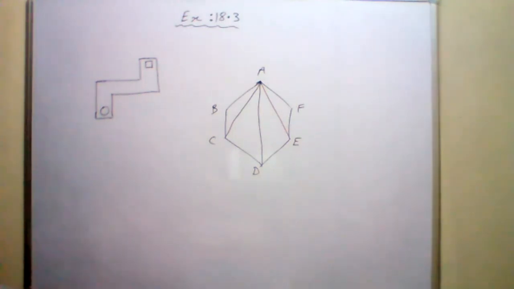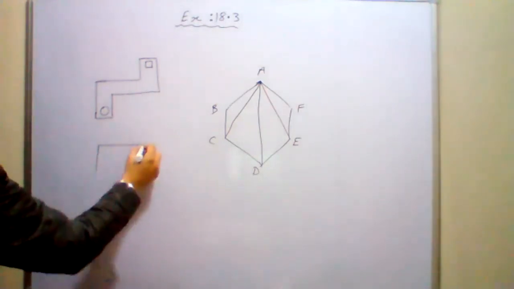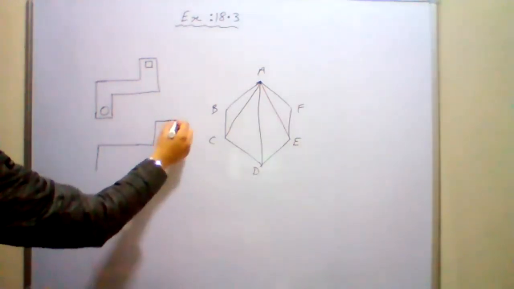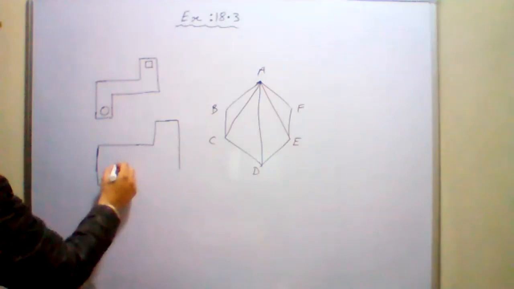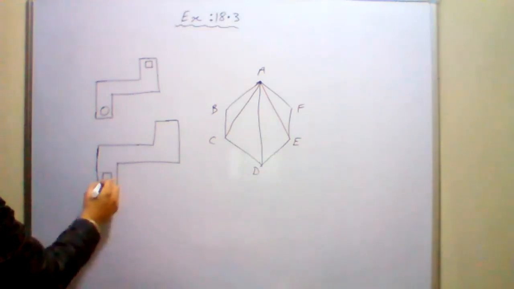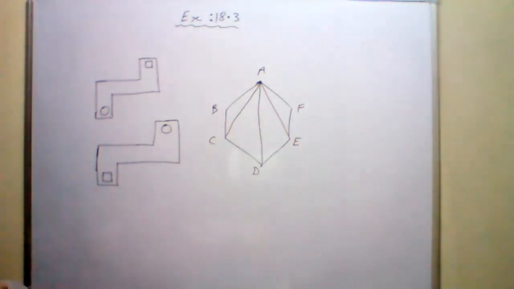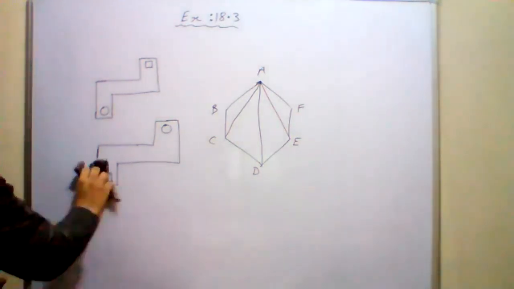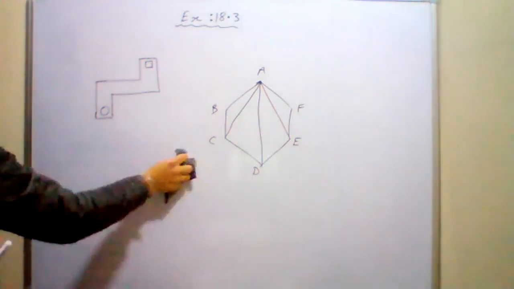Sir, 360 degrees. 360 degrees only. Because if we rotate it 180 degrees, what will happen? The outer shape will look the same, but the inner is not the same. Inside the figure, this square will come down and the circle will go up. If you rotate 180 degrees, it will happen like this. Getting my point? Only if you rotate 360 degrees, then it will look the same.